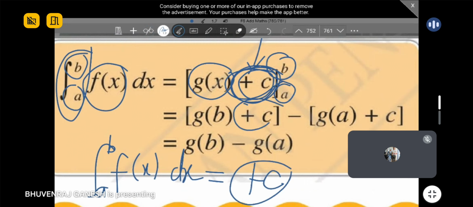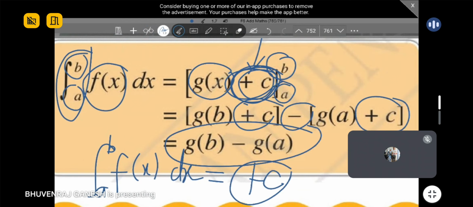Because if you see, you subtract plus C from plus C, it becomes 0. So eventually the C is cancelled off, which means in the end we are just doing g(b) minus g(a). In the more detailed step, we have plus C, but all the teachers will tell you directly to use it like this, because that's the final result. This is the process to get this final result. The plus C from the upper limit cancels off with the plus C from the lower limit. Do you all see this? Upper limit, lower limit.